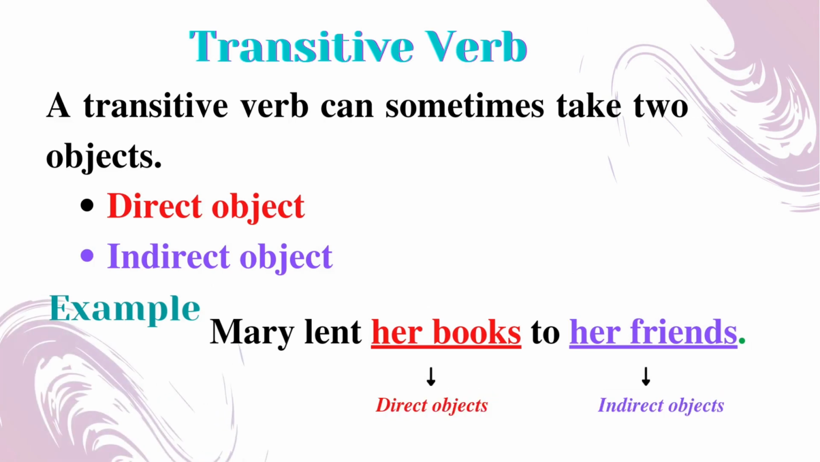A transitive verb can sometimes take two objects, a direct object and an indirect object. For example, Mary lent her books to her friends. Here, her books comes as the direct object and her friends come as the indirect object.